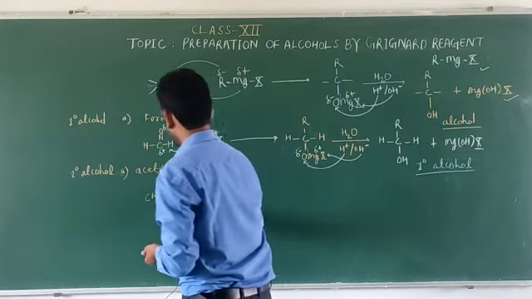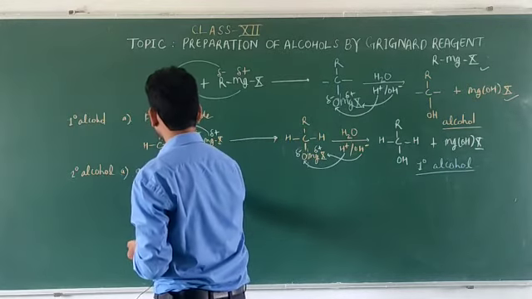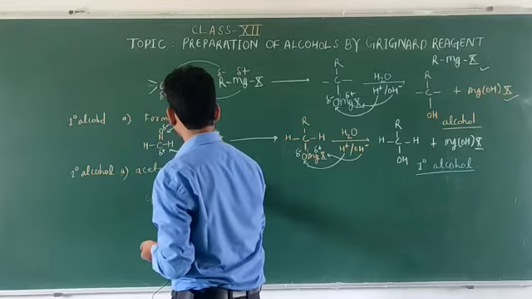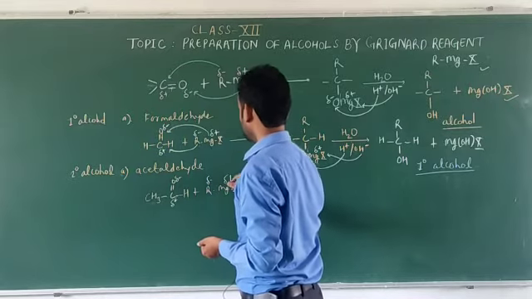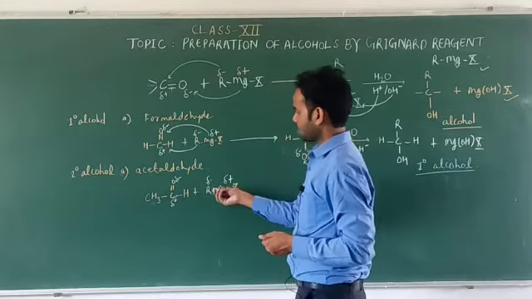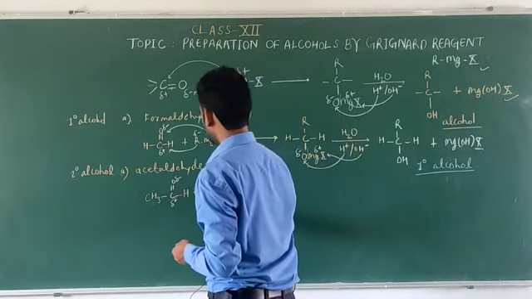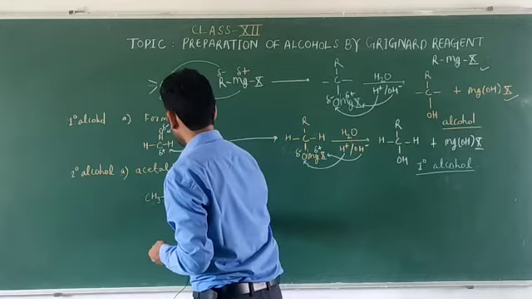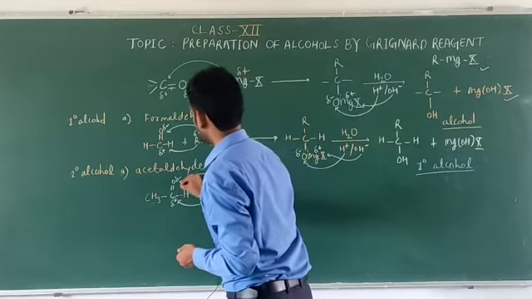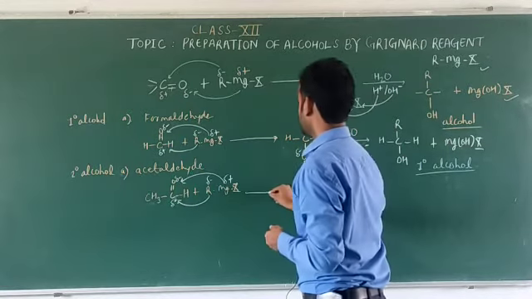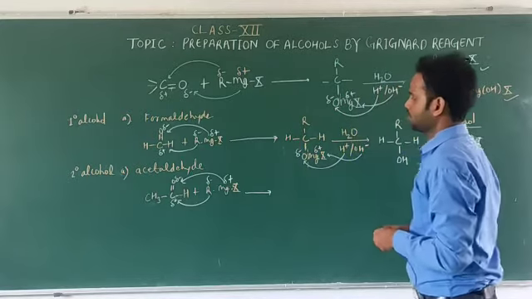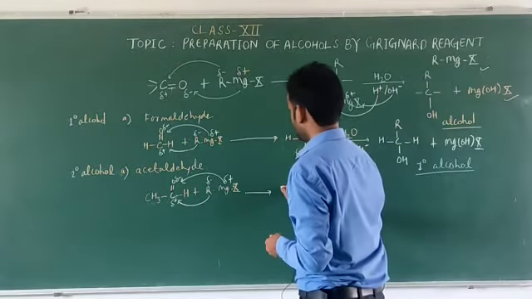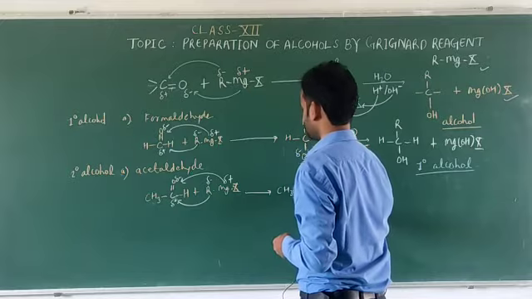We know that this carbon is electropositive, this O is electronegative, this R is electronegative, this MgX is electropositive. This R or alkyl group will attach to this carbon and this MgX will attach to this oxygen, and the product that we can get here will be CH3C.